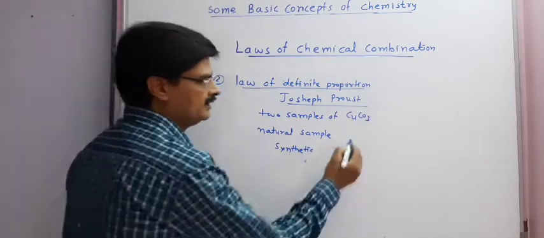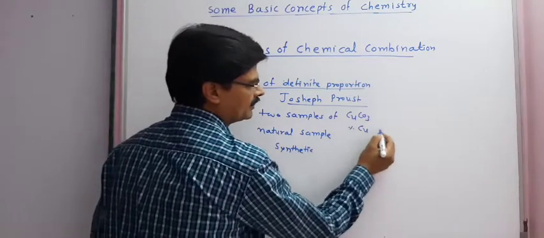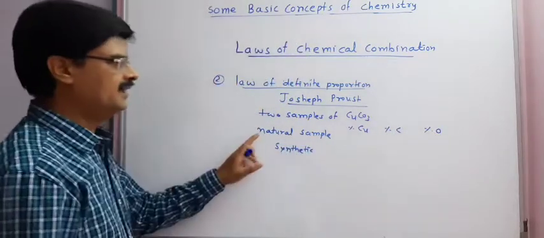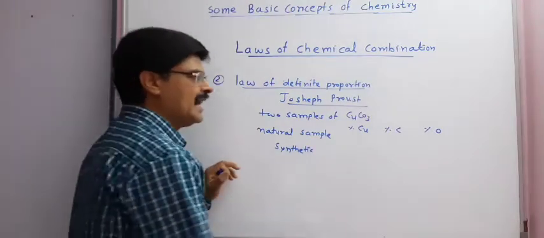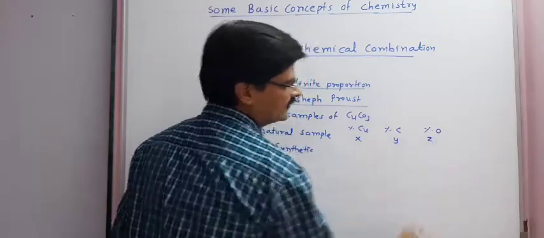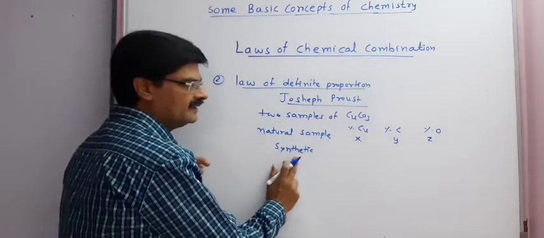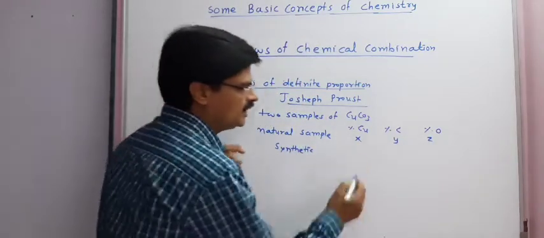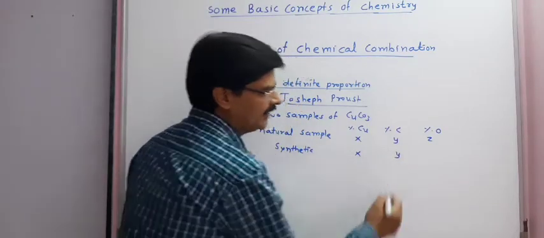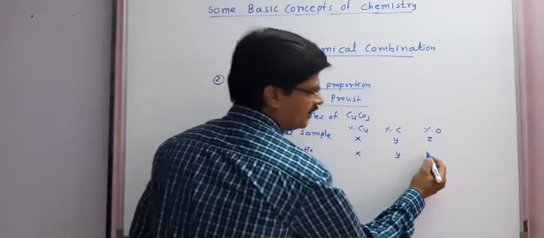He found that the percentage of copper, percentage of carbon and percentage of oxygen in both the samples were identical. If we say this is X, this is Y and this is Z, then in the synthetic sample also the percentage of copper is X, the percentage of carbon will be Y, and the percentage of oxygen will be Z.